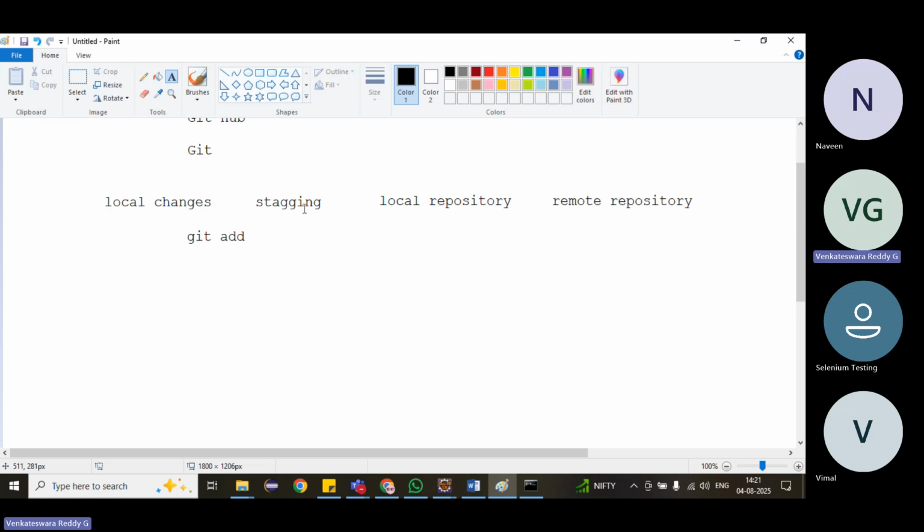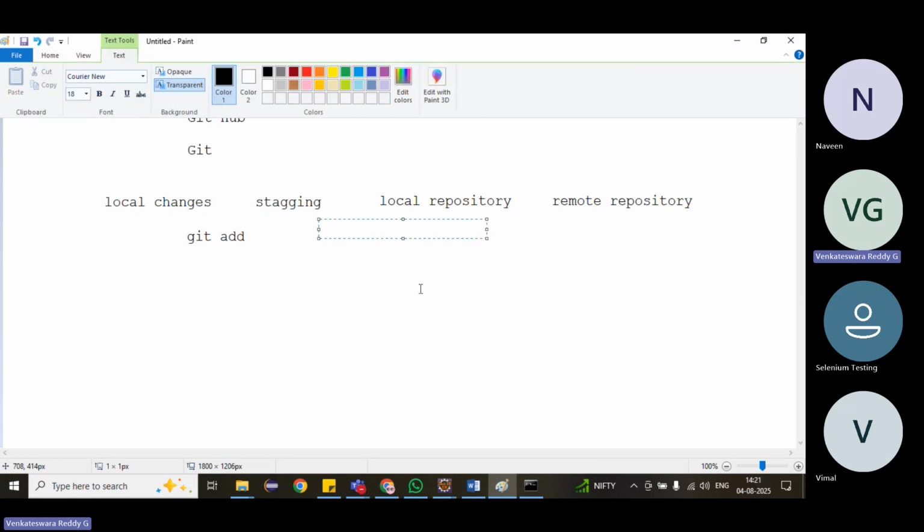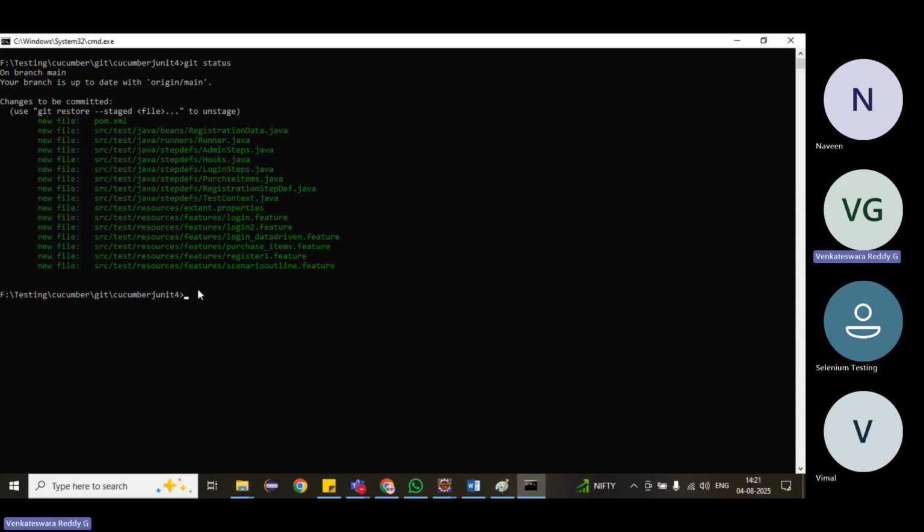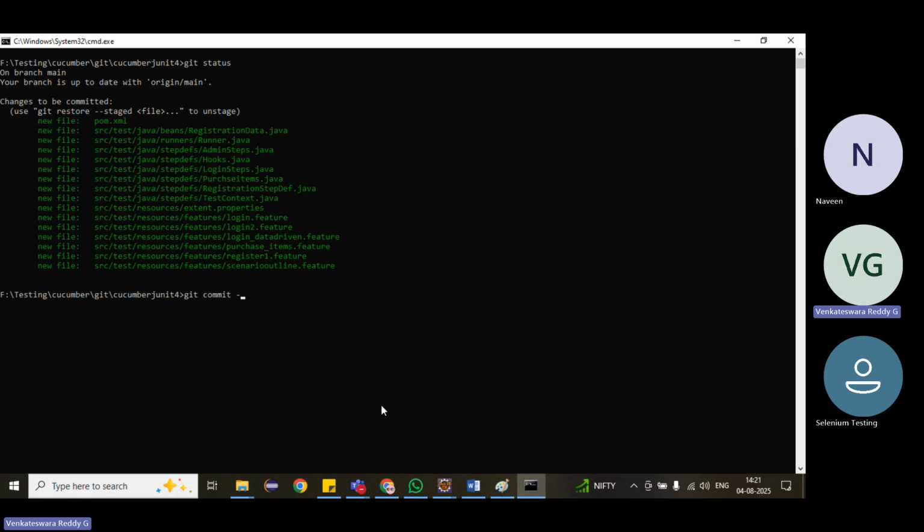Now we have to move our code from the staging area to the local repository. How will these files move to the local repository? We have to do git commit -m inside double quotes. What are the things? Why have we done these changes? We have to give some meaningful message so that everyone will understand, okay, these changes are done because of this feature.